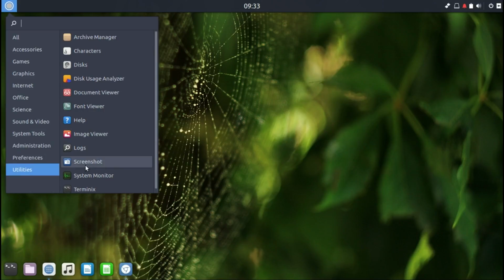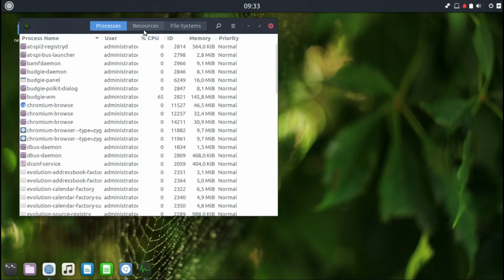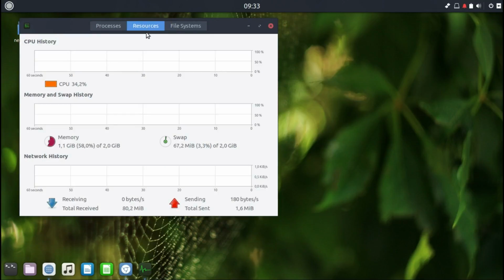And let's check at the system monitor for the last thing. We'll look just to see how much memory it uses. As you can see, it takes just more than a gigabyte of RAM when it's idling. It's quite a lot, but it's okay.